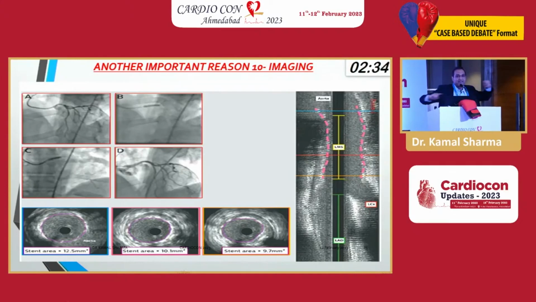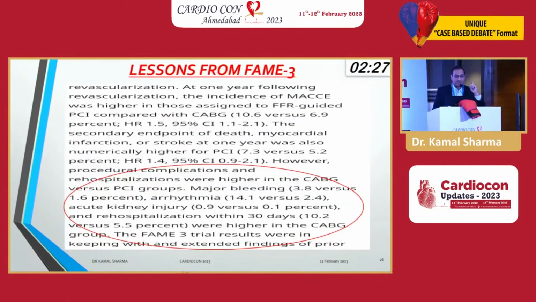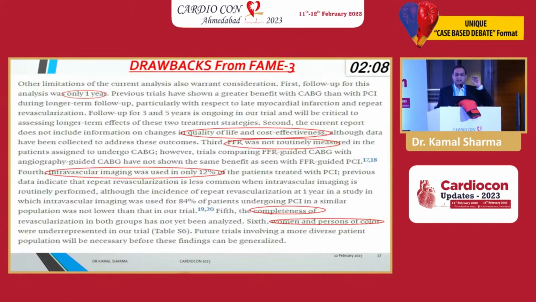Dr. Jain, we stent everything from 0 to 0 and take a longer stent, and we don't leave any plaque behind. Because in FAME 3 also it has been shown that bleeding, arrhythmia, kidney injury, rehospitalization, all were higher in CABG. I had thought Dr. Jain would talk about FAME 3. I don't want to bleed, I don't want to die of stroke, I don't want residual paralysis. I am okay if I get a repeat PCI. If he had talked about the drawbacks of FAME 3, he would have said, look, even in FAME 3 we came out superior. Who wrote FAME 3? What was the controversy around it?